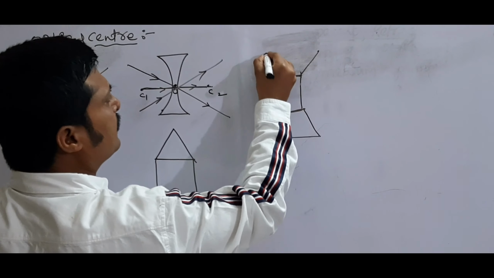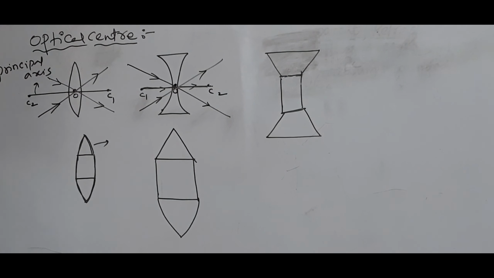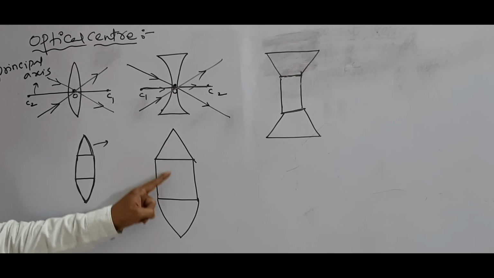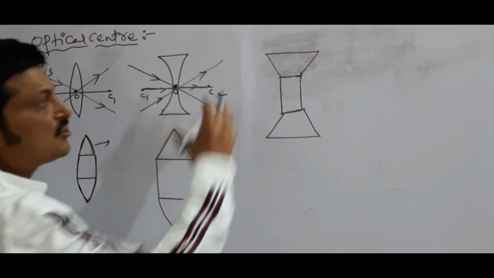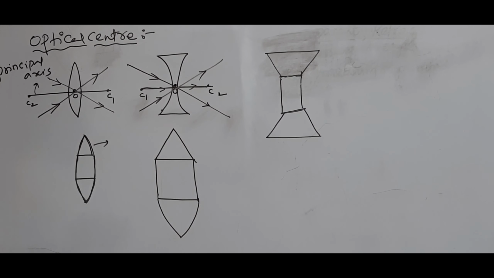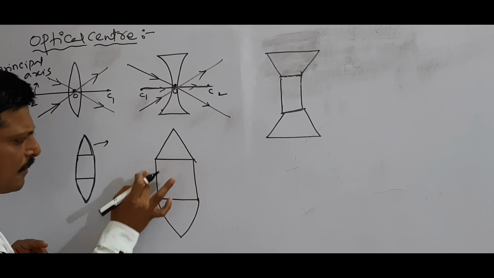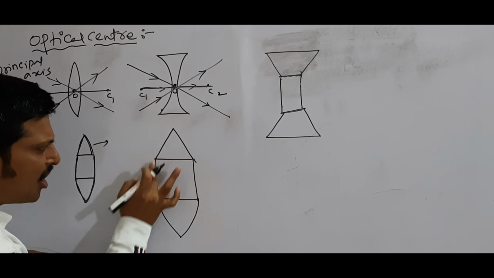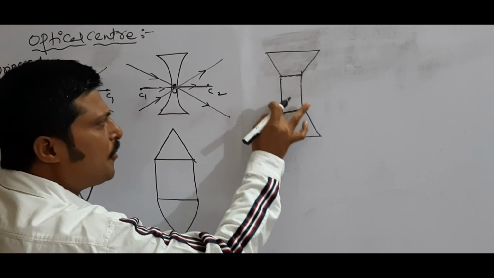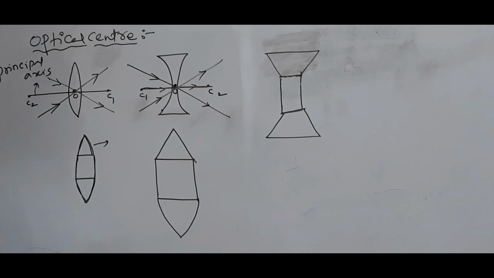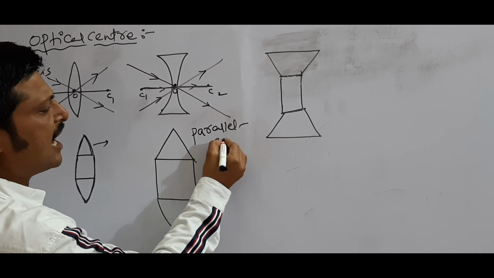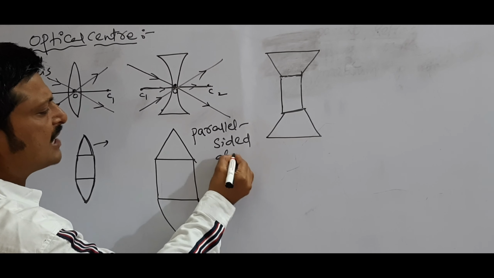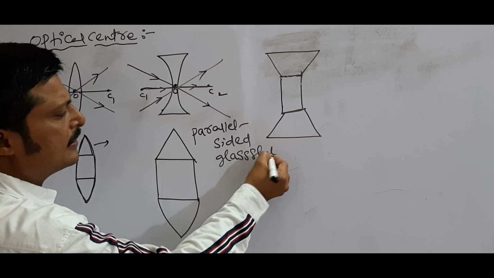If you observe, the convex lens is made up of a set of prisms, and the concave lens is also made up of a set of prisms. If you observe the middle portion of the convex lens and the concave lens, the middle portion is a parallel sided glass slab.